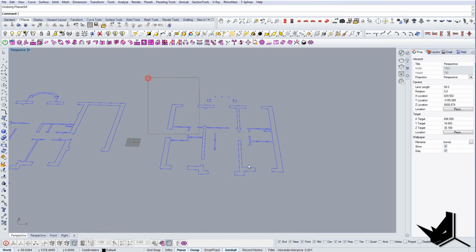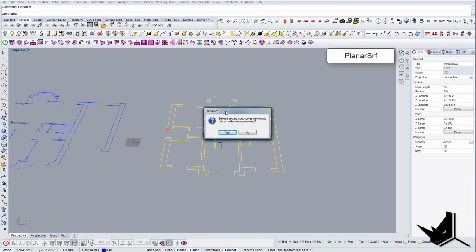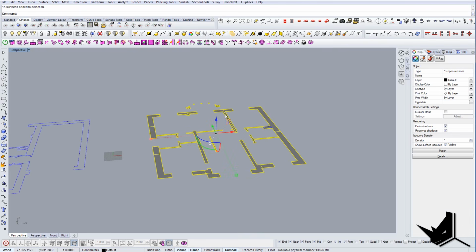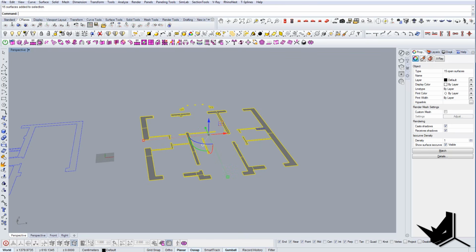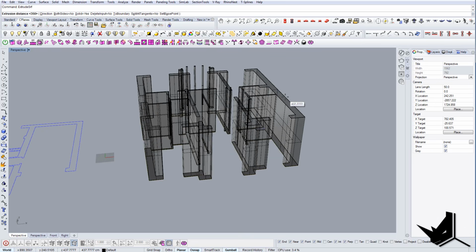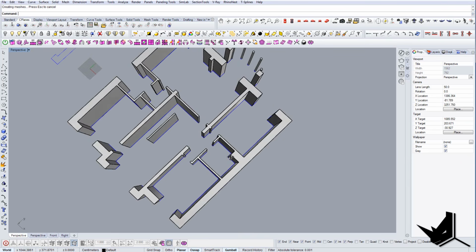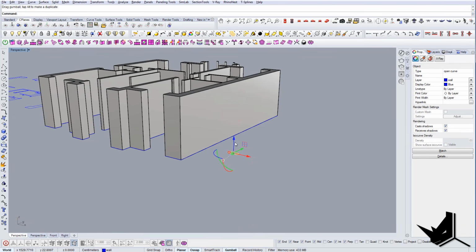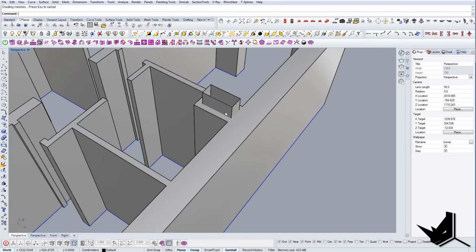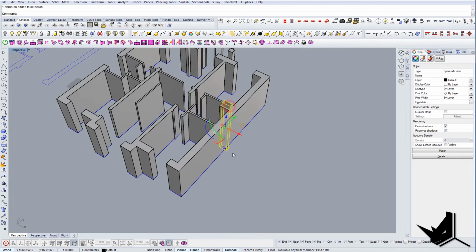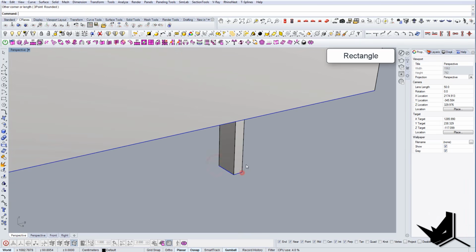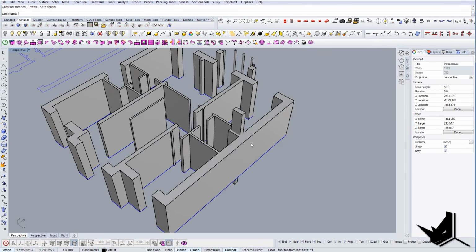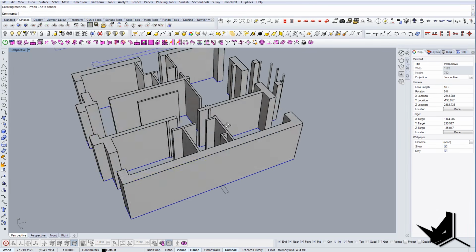Another thing you can do is use this as a planar surface. And once you have those surfaces, I'm going to say select surface, and I'll extrude this with the extrude surface command, and I will have the heights there ready. If you're wondering about this one, we can of course do the Boolean difference here with no problem. So let's cap it, and okay, this doesn't work because this is probably not closed, so that's why it doesn't work. So let's do Boolean difference, and there you go.